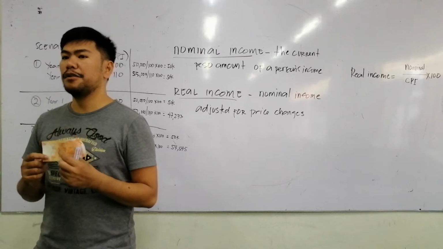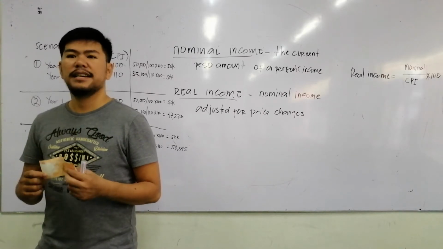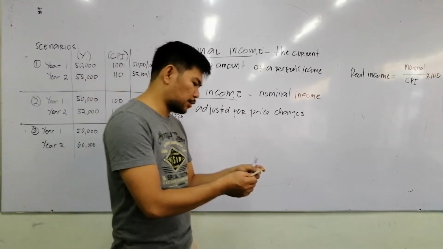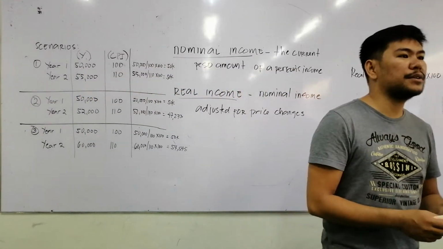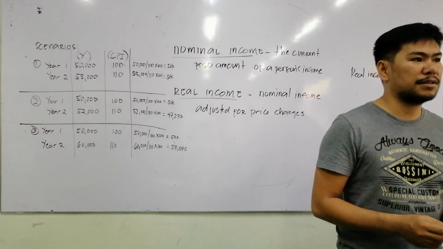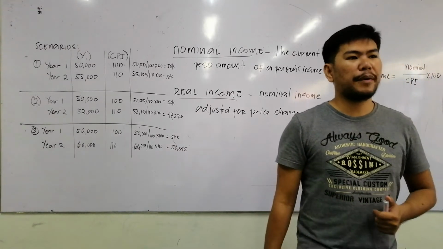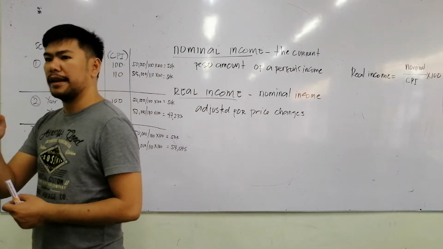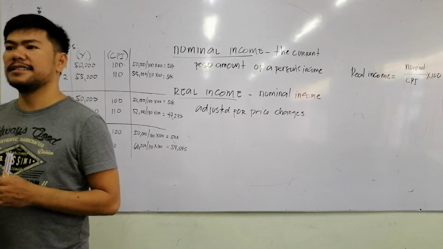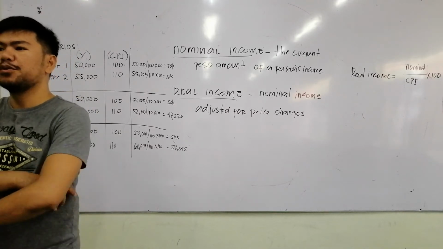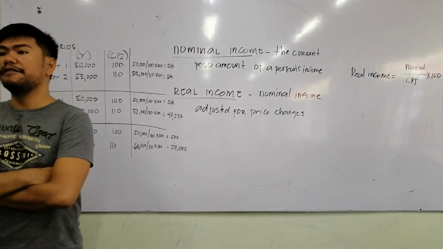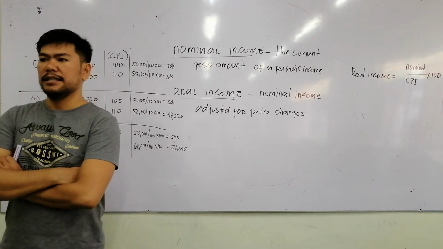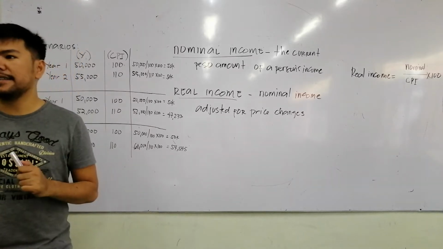So the real value of your 20 pesos is only 10 pesos. The nominal is 20 pesos, but the real value is only 10 pesos. Because if you compare to the prices in 2019, your 10 pesos can buy only 1 ball pen. It is just like saying that in 2020, the value of your 20 pesos is just like 10 pesos in 2019. Did you understand?